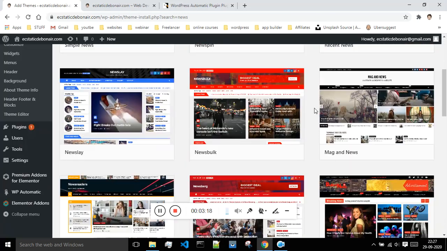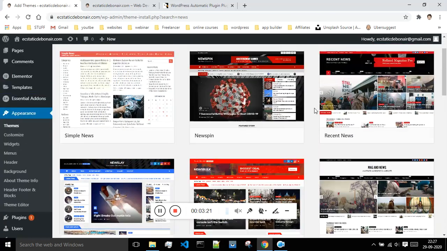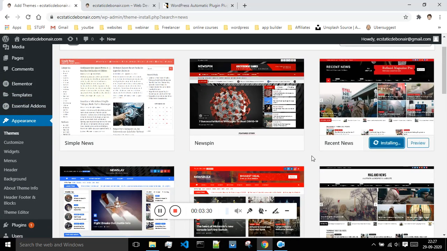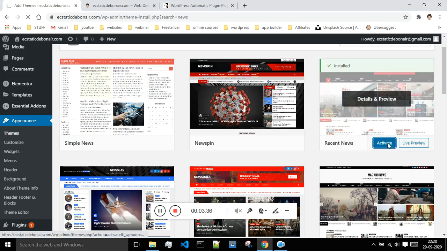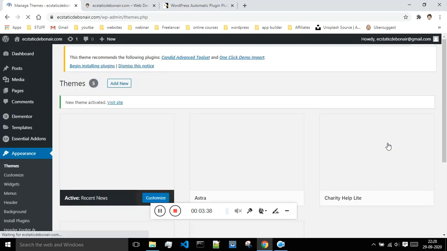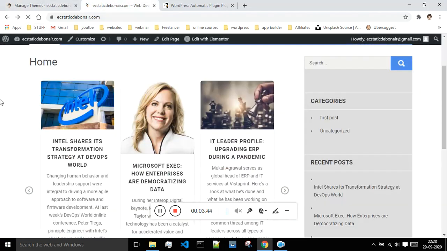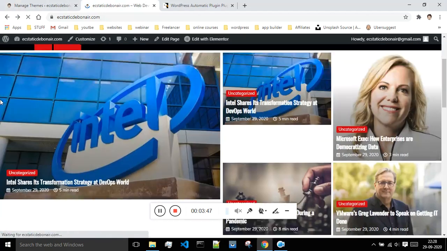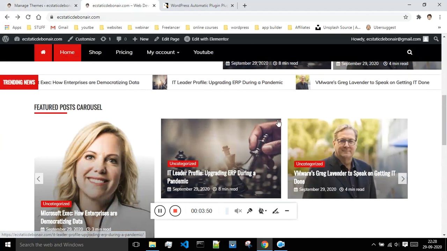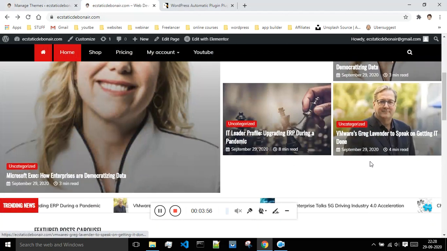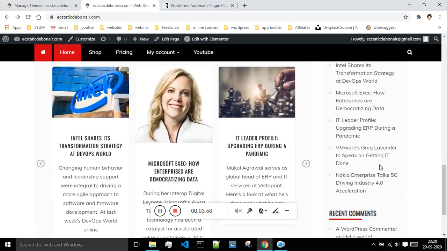Now let me go with this one. I will say install, and then I will say activate. So I will be making use of this theme. I will come over here and refresh my page. So this is how my news website would look. It has this trending news running over here, and these are some of the recent posts. So this is how your news website would be looking.